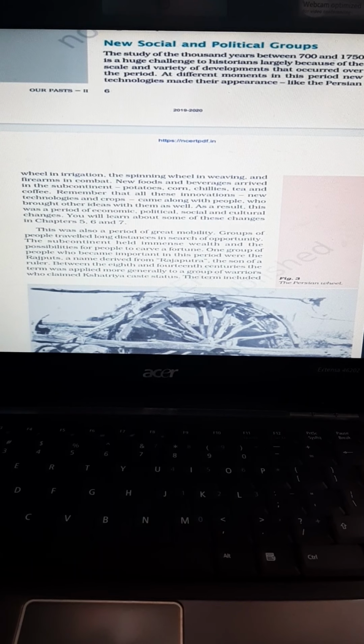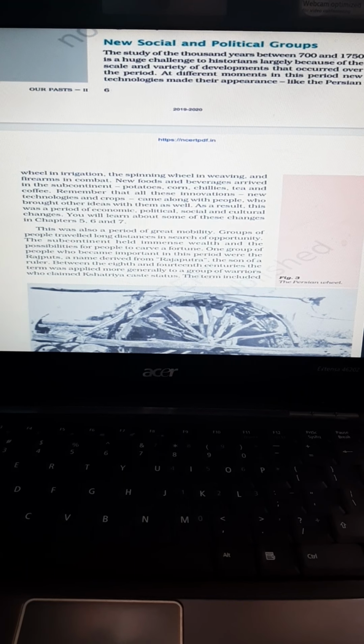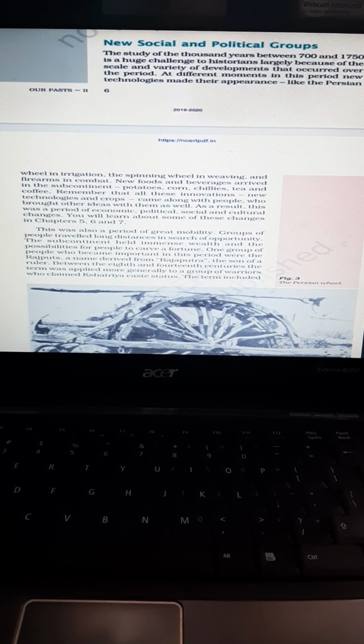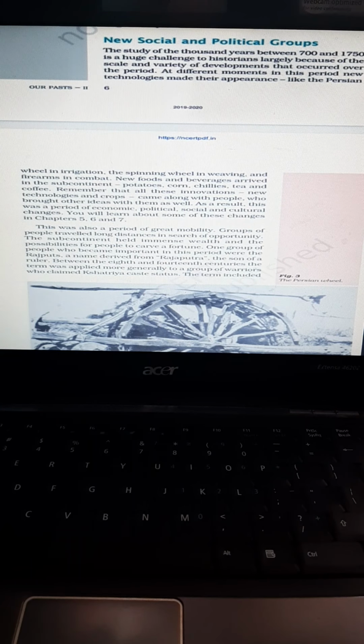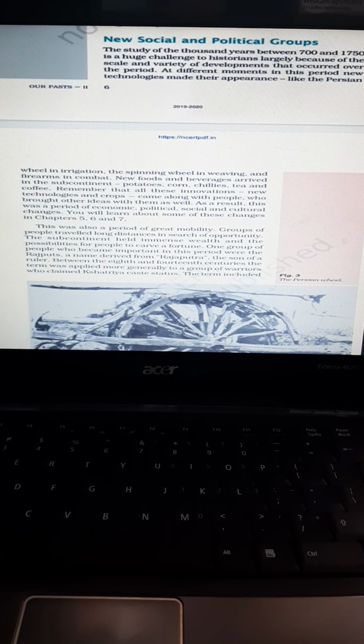Now regarding the Muslims, we can say that rulers came from Arabia and the Middle East during that period. During that Muslim dynasty phase, the concept of the Quran gained popularity.